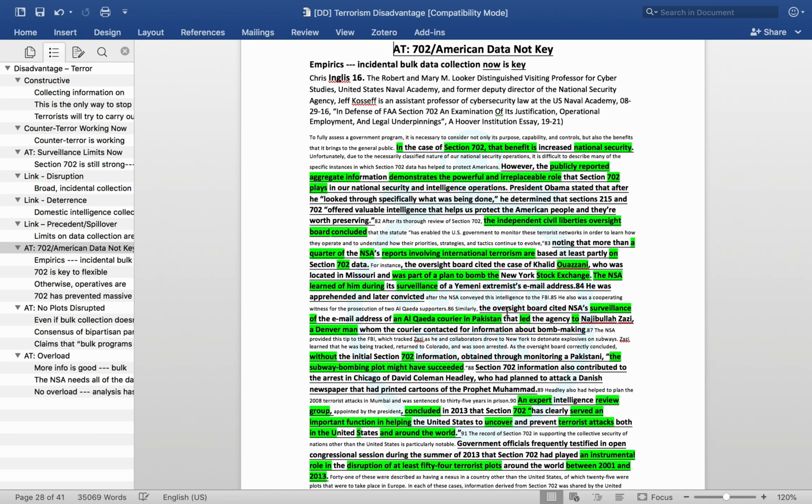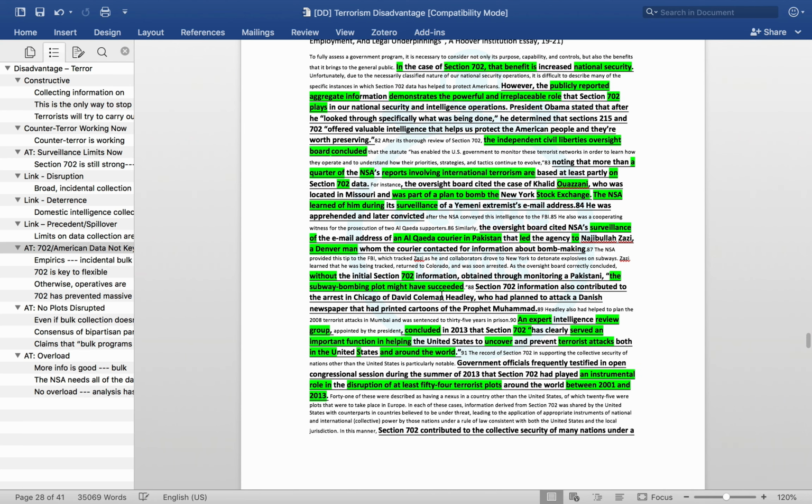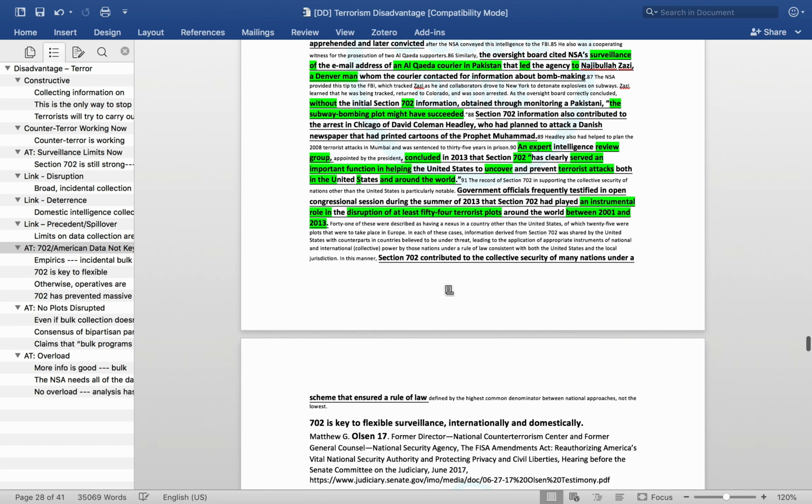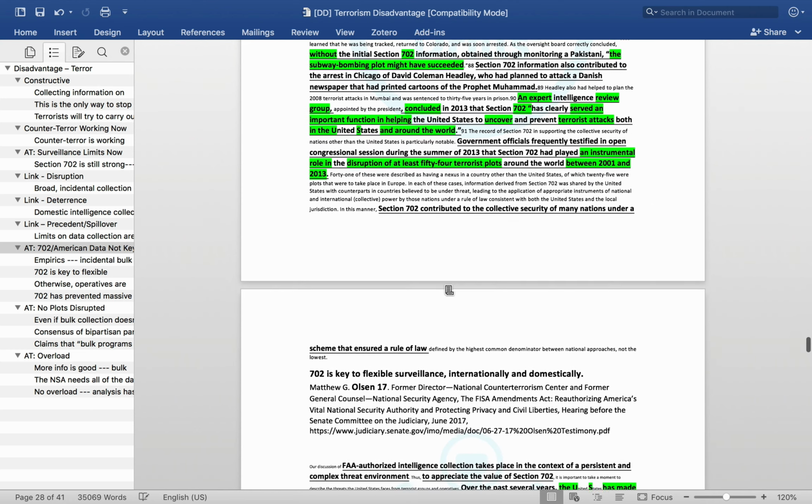And there are a bunch of other examples within this card that you can just reference when asked about this. If your opponent raises an argument that says there are no examples, or if your opponent just directly asks you about this in Crossfire, you would be able to demonstrate that there are a number of examples where it has been effective in uncovering plots.